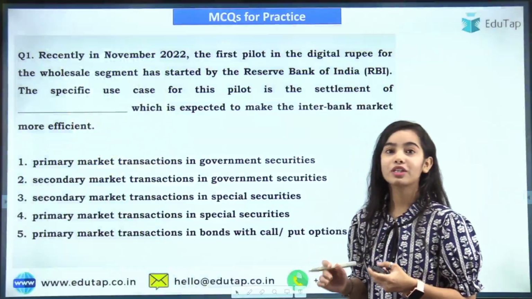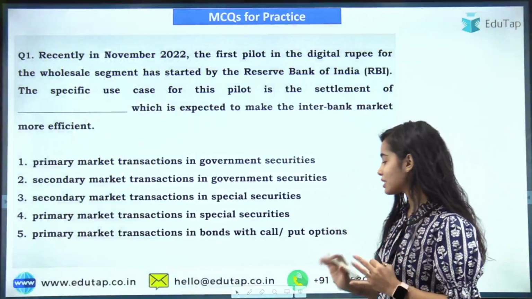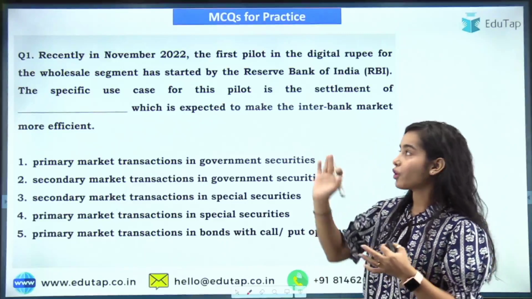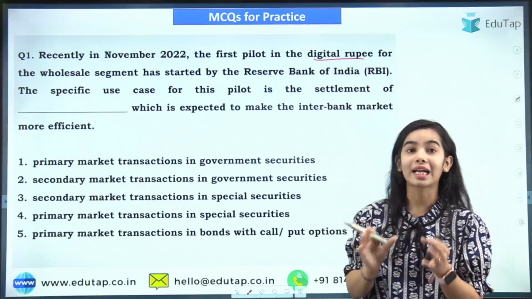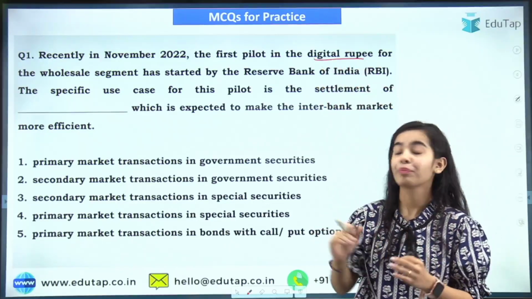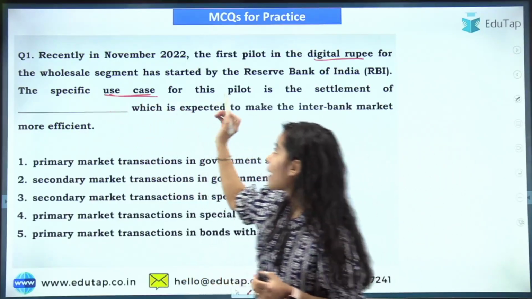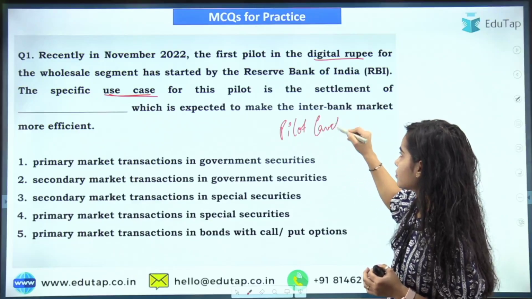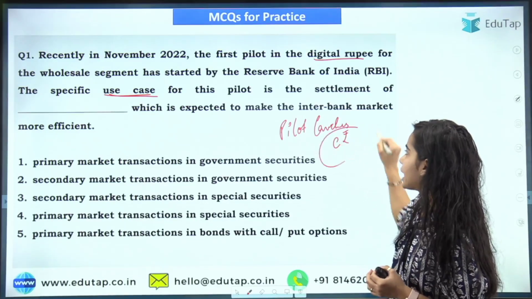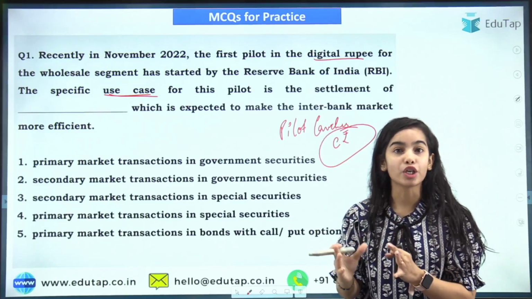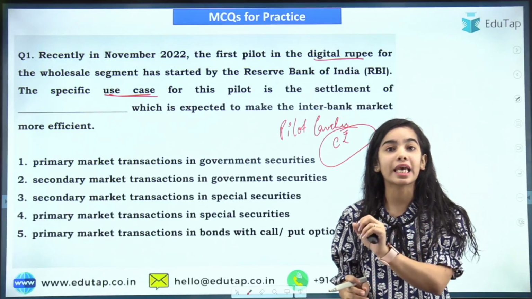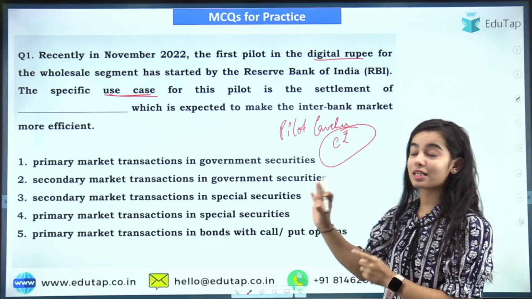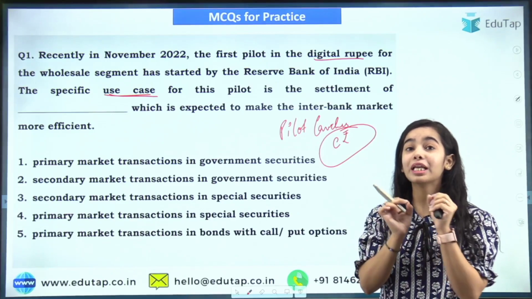So now starting with the first question, I hope you are able to answer it. The first pilot launch for the digital rupee in the wholesale segment has been started by the Reserve Bank of India. The RBI has said that the pilot launches of the e-rupee will be done with specific use cases. So what is the specific use case for the first pilot launch for the wholesale segment? I hope you all remember. This is a very easy and very important question.